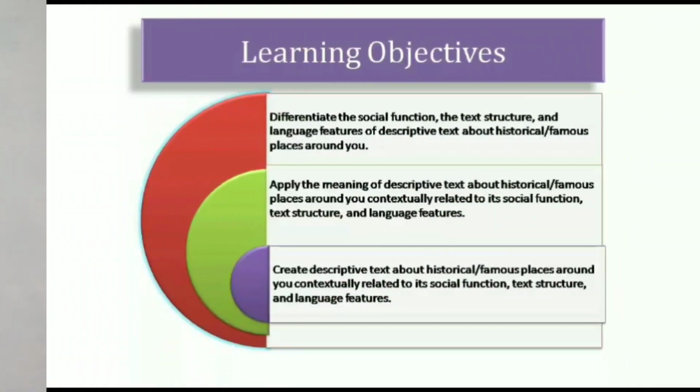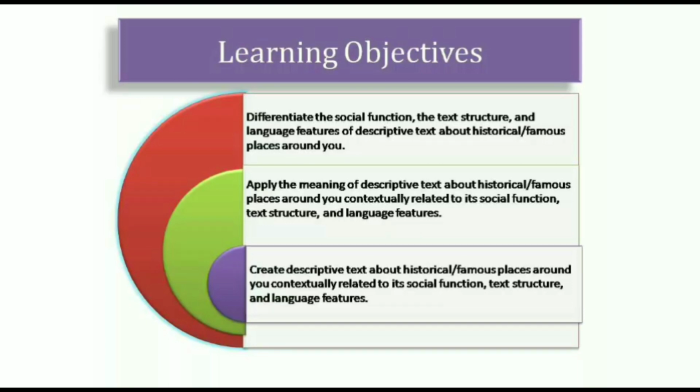In the end of the lesson, you will be able to differentiate the social function, the text structure, and language features of descriptive text about historical or famous places around you, to apply the meaning of descriptive text about historical or famous places around you contextually related to its social function, text structure, and language features, and to create descriptive text about historical or famous places around you contextually related to its social function, text structure, and language features.